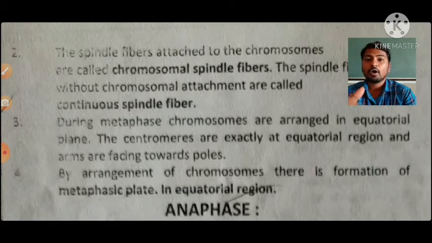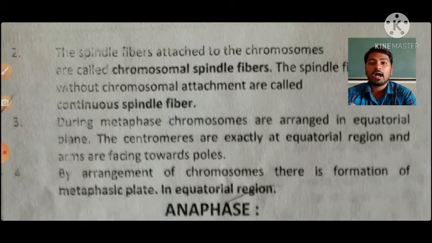Whatever may be the number of chromosomes present inside the nucleus, they come and lie at the equatorial plane, or the center part of the cell. They will come and lie at the center of the cell.